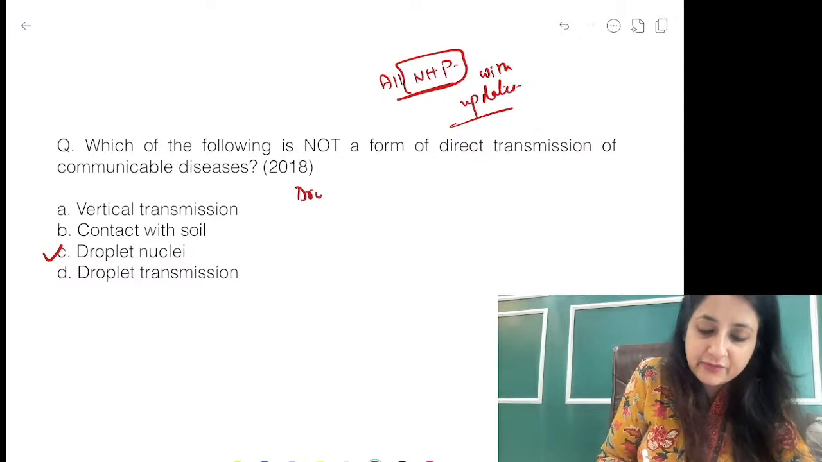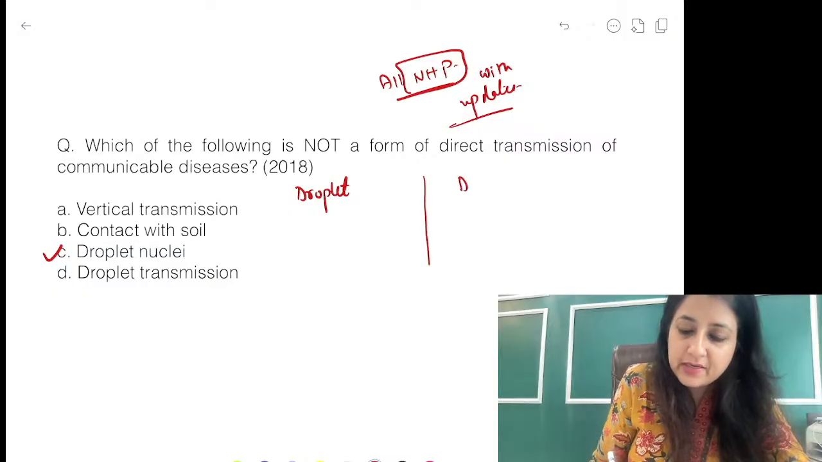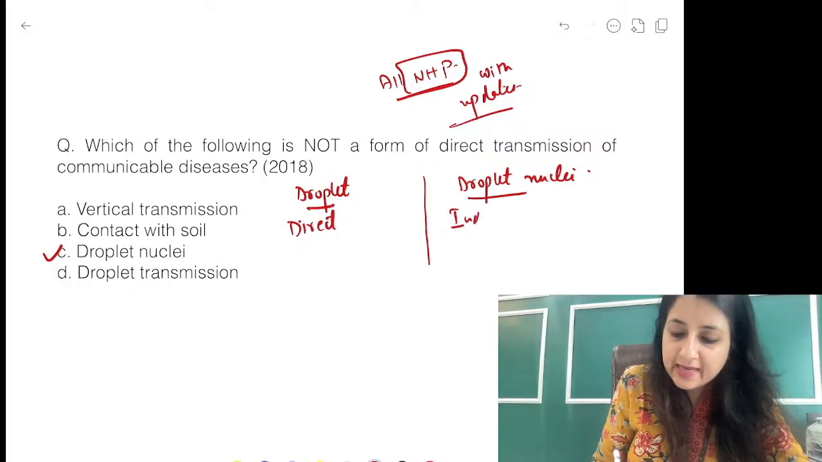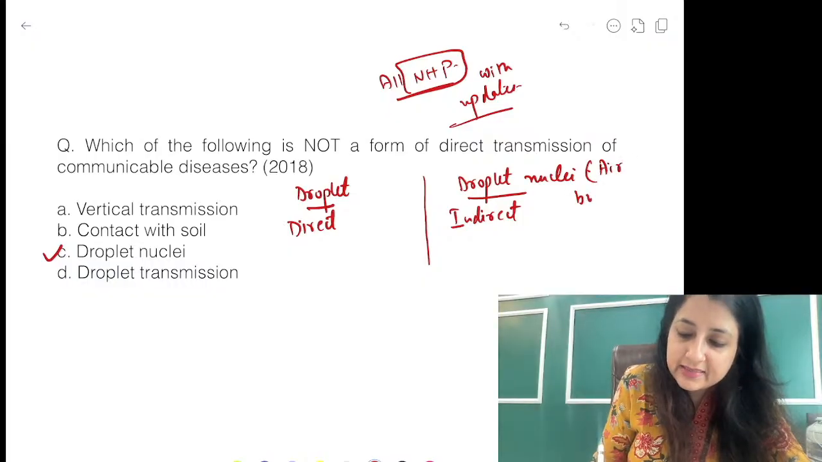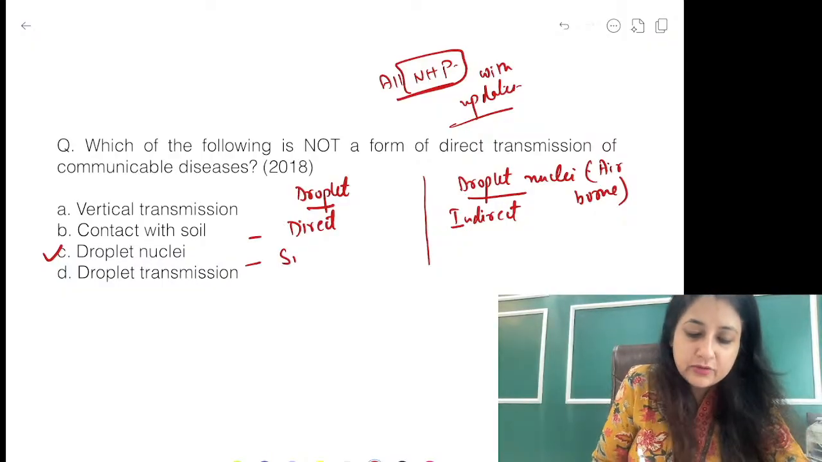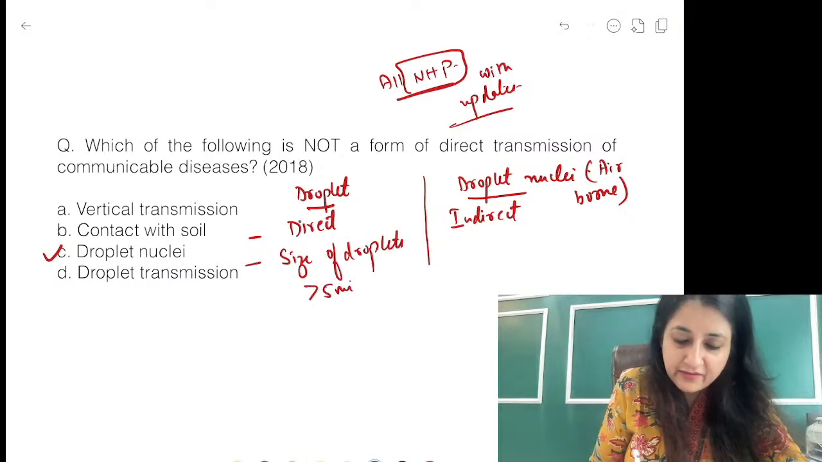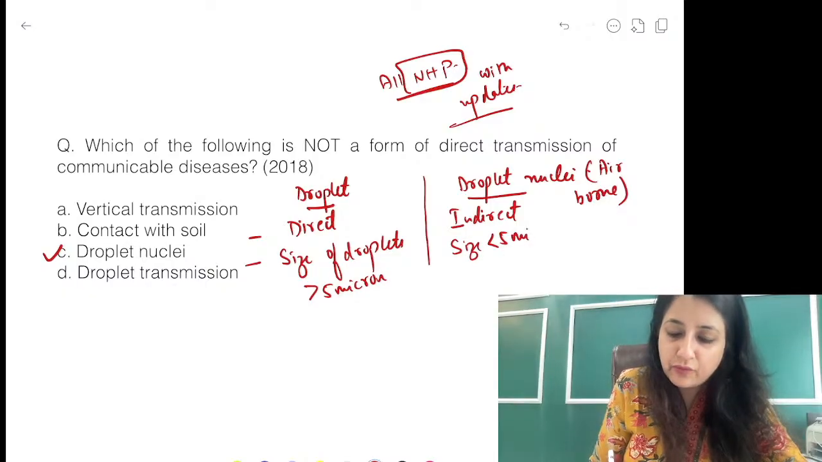Now guys, what is the difference between droplet mode of disease transmission and droplet nuclei? Okay, droplet and droplet nuclei. Remember, droplet is a direct mode. Okay, droplet nuclei is an indirect mode, and when I say droplet nuclei, I also mean it is airborne. So everything depends on the size of the droplets. In droplet infection, the size of droplets, it is heavier, it is more than 5 micron, and in droplet nuclei the size is less than or up to 5 micron.